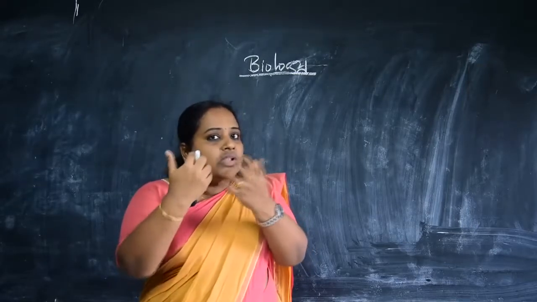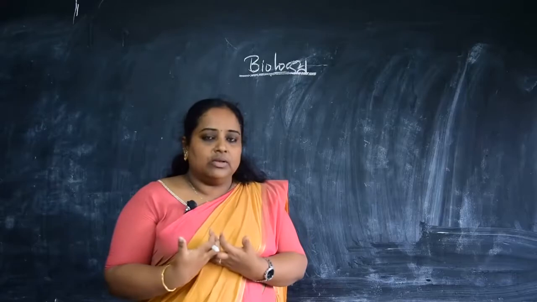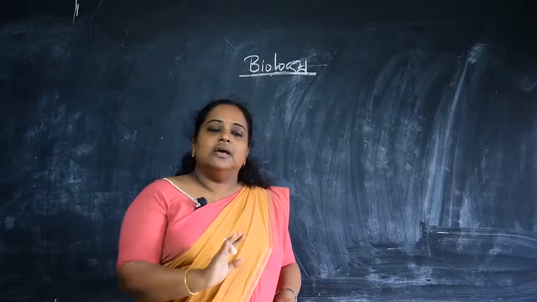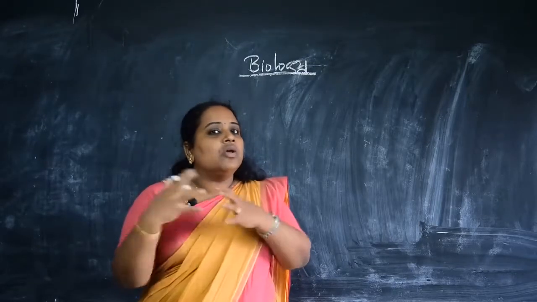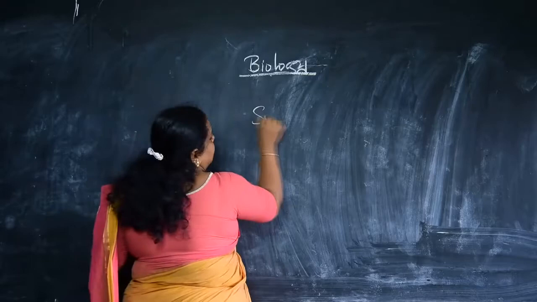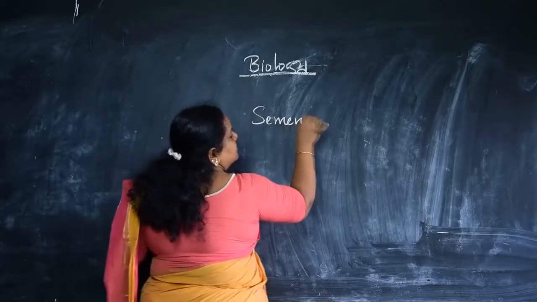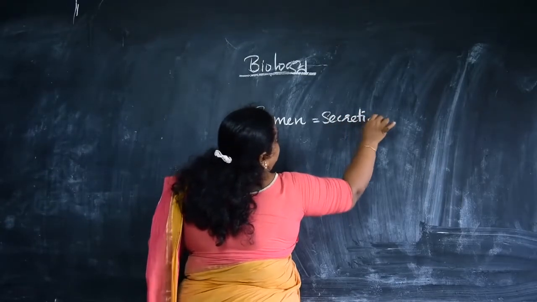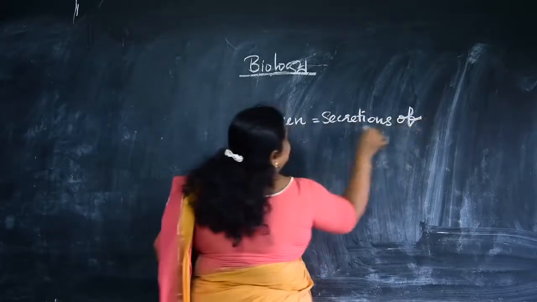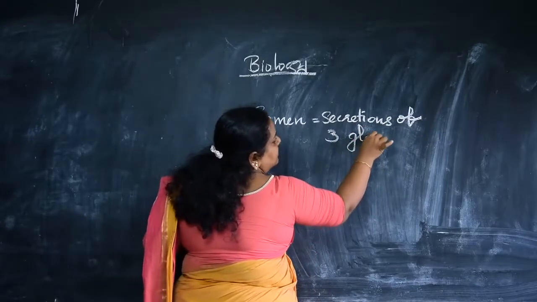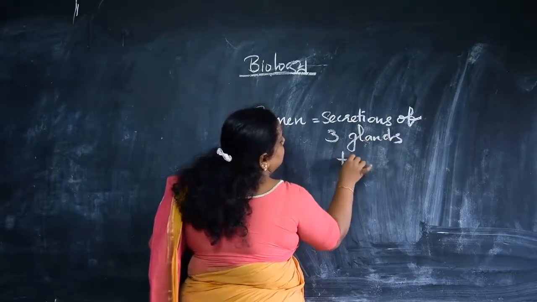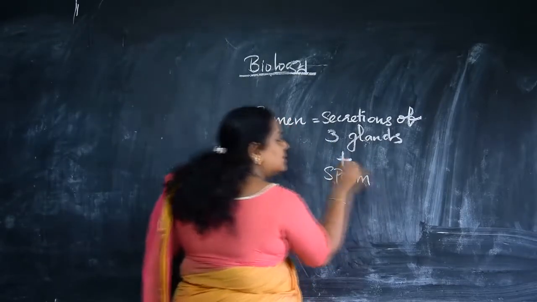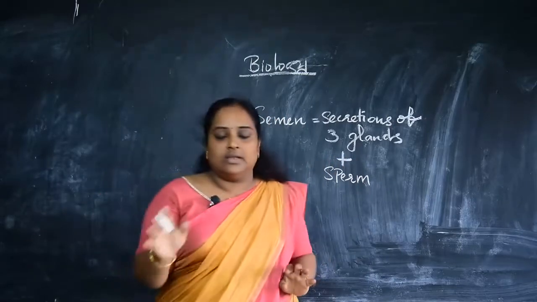So the sperm alone will not be ejaculated, it will be ejaculated along with the secretions from all these three glands. The secretions of these three glands along with the sperm are called semen, right? So semen is nothing but the secretions of the three glands plus the sperm. This is the content of semen, and this is what is ejaculated out.